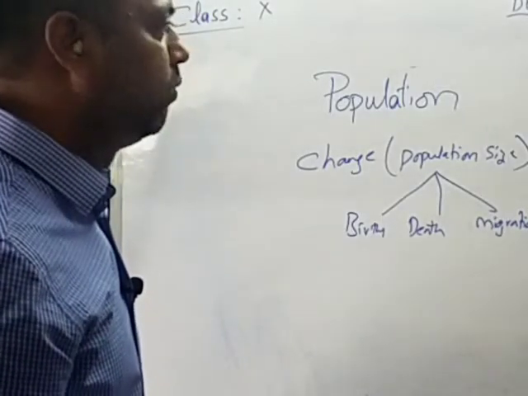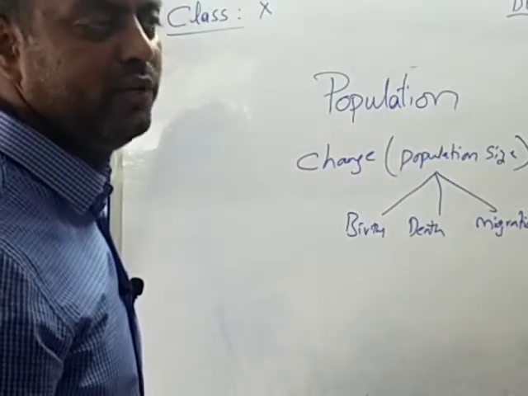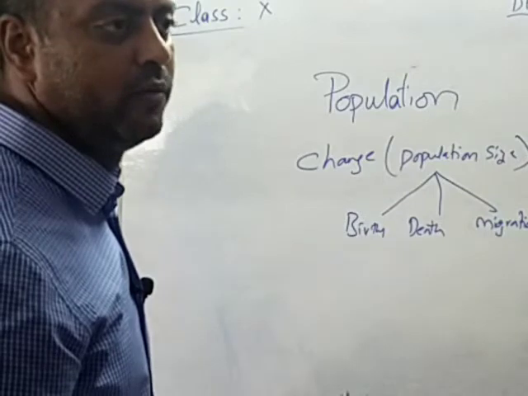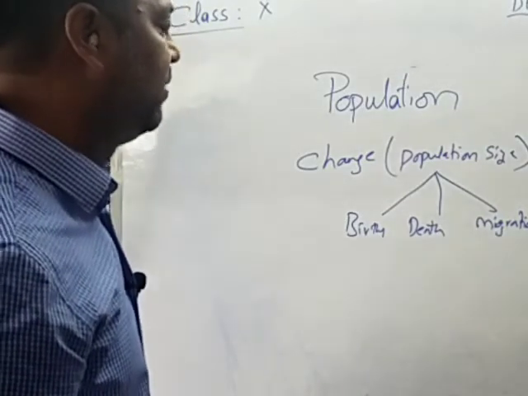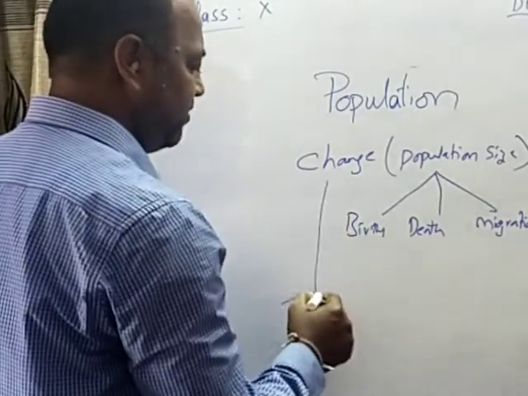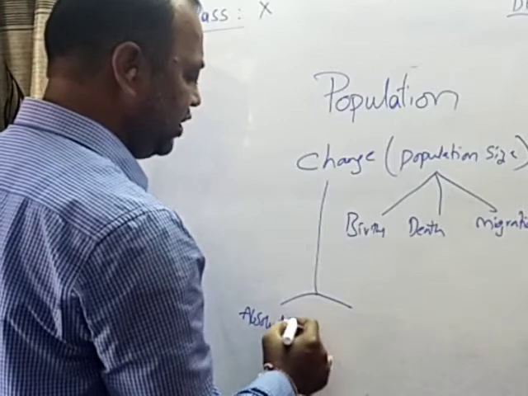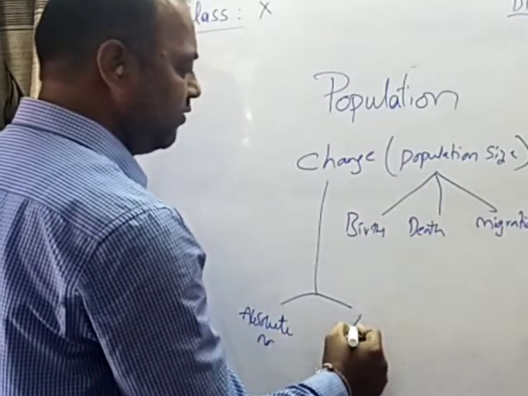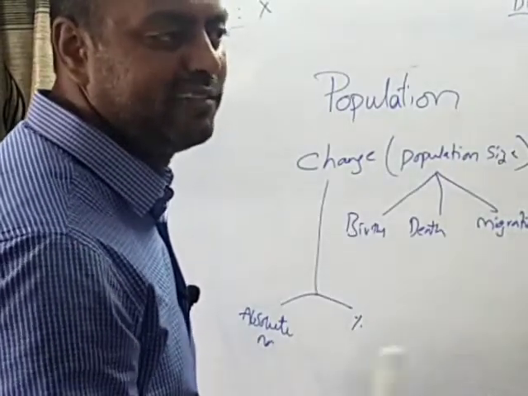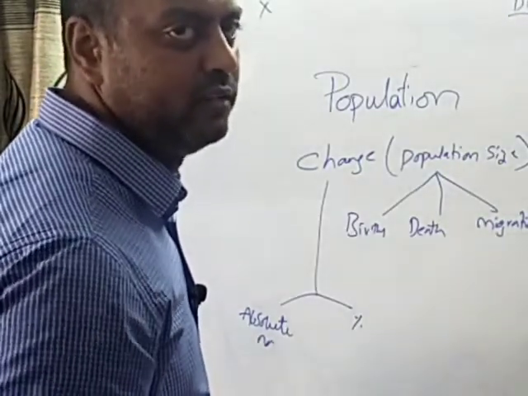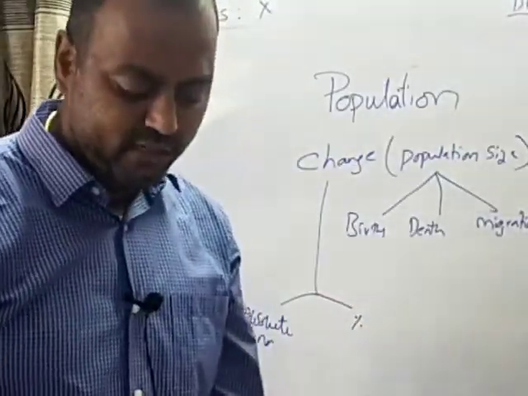And what does the population size mean? The change in the number of population for not less than 10 years is called the change in the population size. And this can be expressed in two ways. One is an absolute number: how much population got changed. And the second one is through percentages: how much percentage change has occurred from the past decade to the present decade. So this is how we can read about the population size.